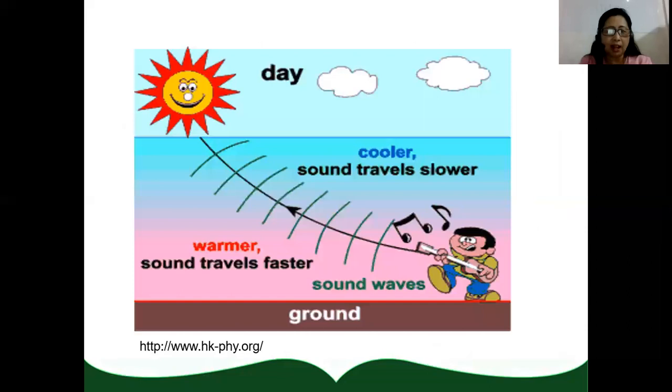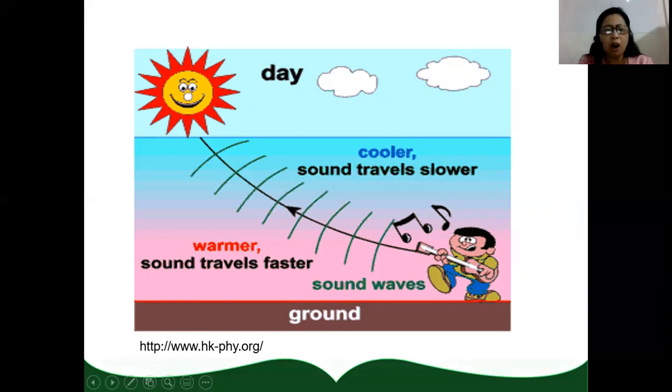So during daytime, wherein the ground is hot, the air above the ground is also warm. Since this region is warmer and the upper region is cooler, sound travels faster at this region. So sound bends away from the warmer region.